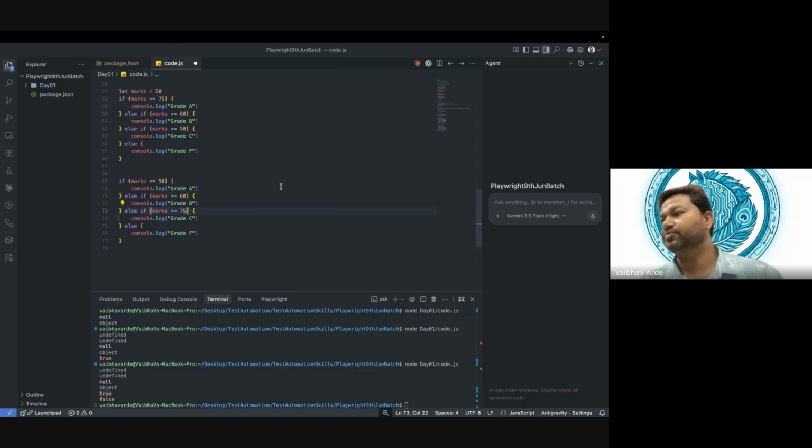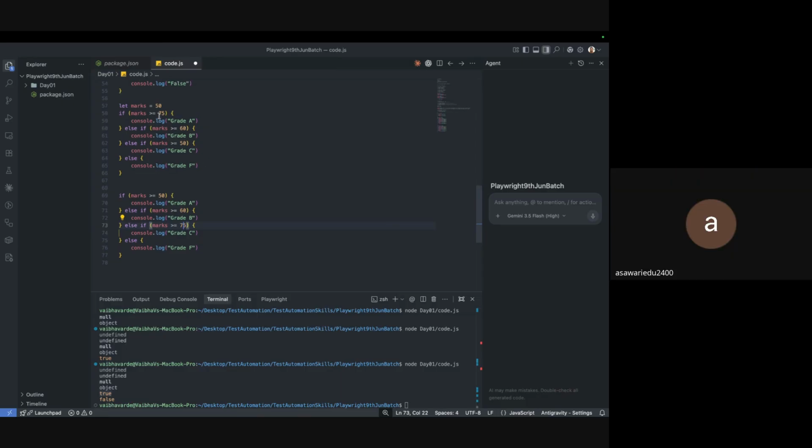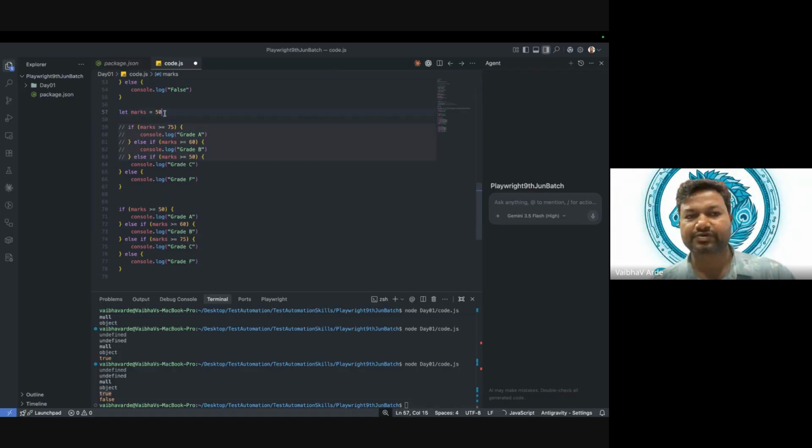Just give me a minute. You can think of it. Is there any difference in both of these? In the first, we declare let marks equal to 50.